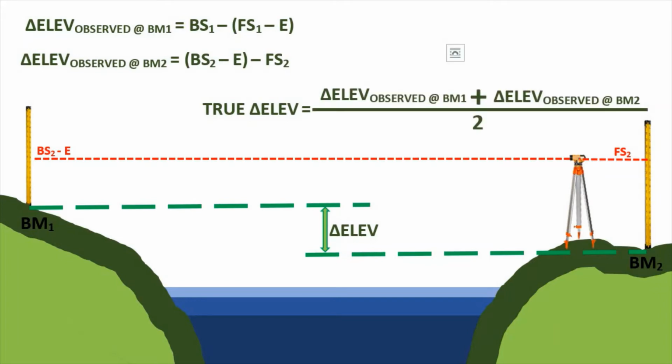So, as I've mentioned earlier, that in this method, na-eliminate yung error due to Earth's curvature. So, paano yun nangyayari? So, i-substitute natin yung mga values na ito dito. So, simplify muna natin to.